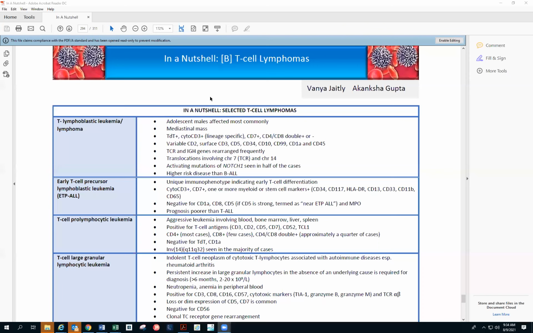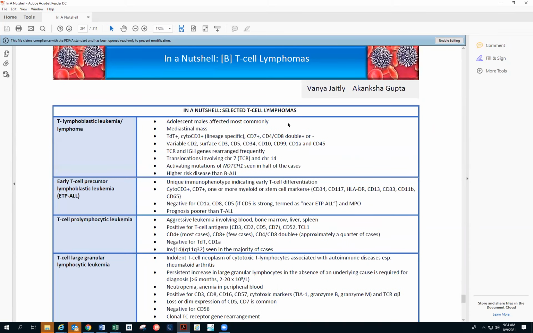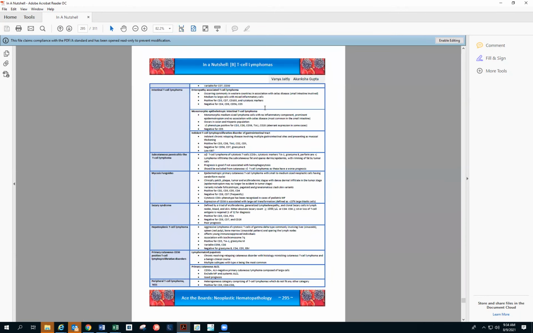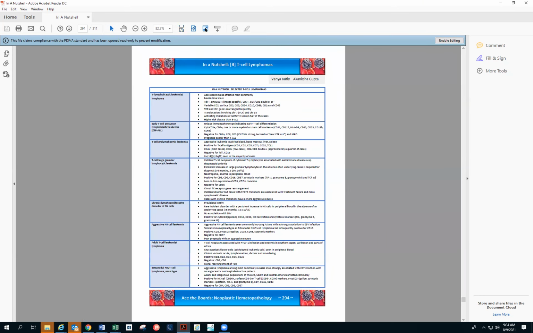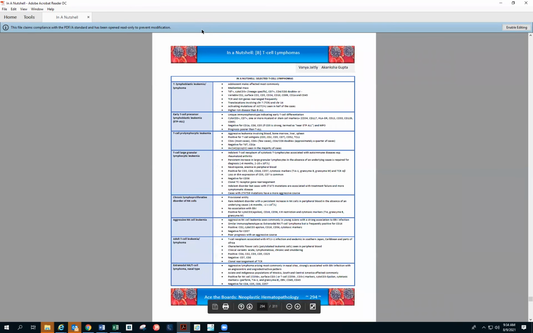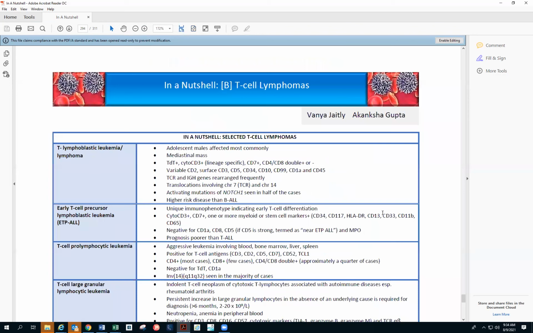All right, so I'm sharing my screen. Can you see my screen? Yes. So this is the nutshell, T-cell lymphoma nutshell. I think it's just a 2-page or 3-page nutshell. So we'll quickly read this nutshell, and then we'll read the Brentwood book, and then let's see how much we are able to finish.